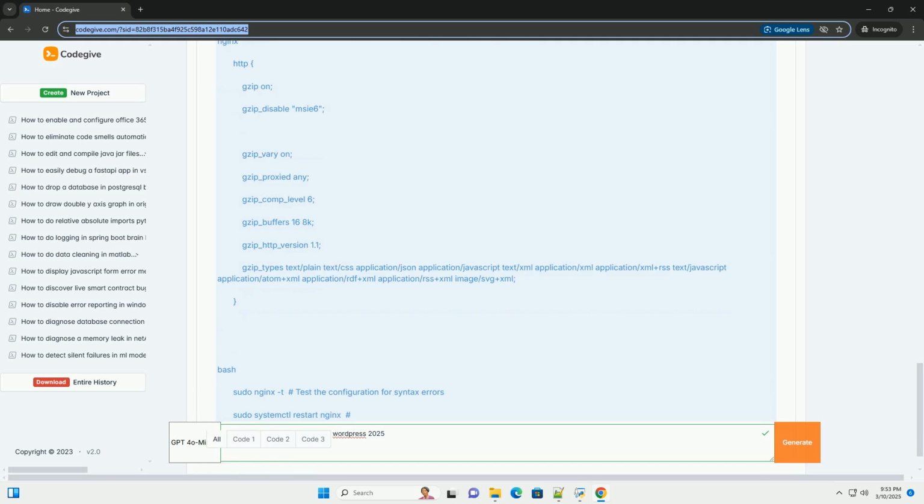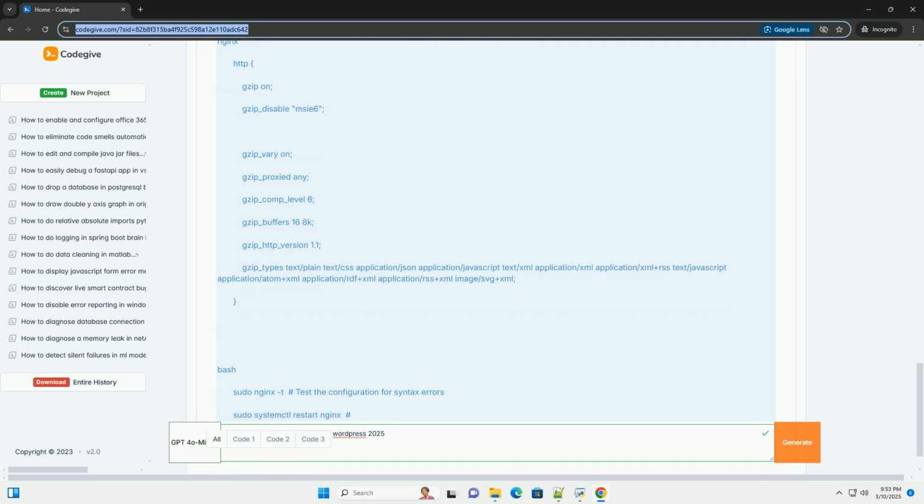HTTP/3 and QUIC: HTTP/3 is a newer version of the HTTP protocol that uses QUIC as its transport layer. QUIC has built-in compression capabilities, which may reduce the need for explicit Gzip configuration in some cases. However, Gzip, or Brotli, compression at the application level can still provide further optimization.